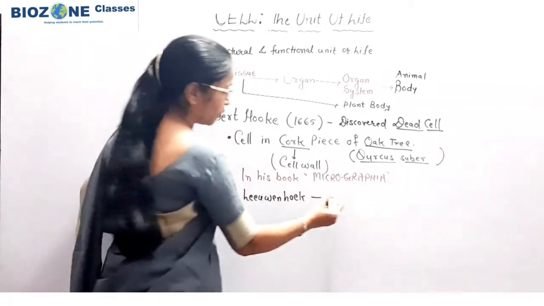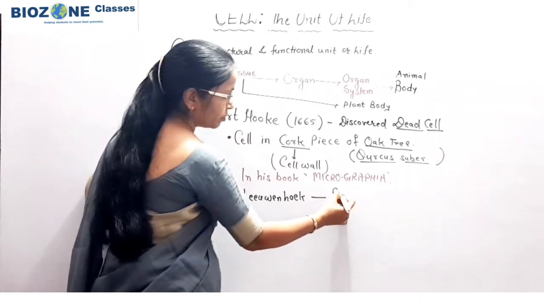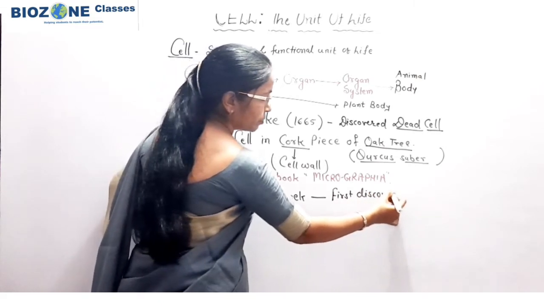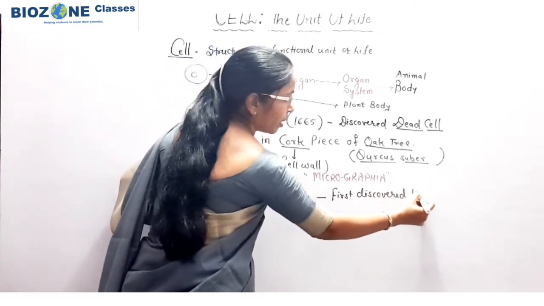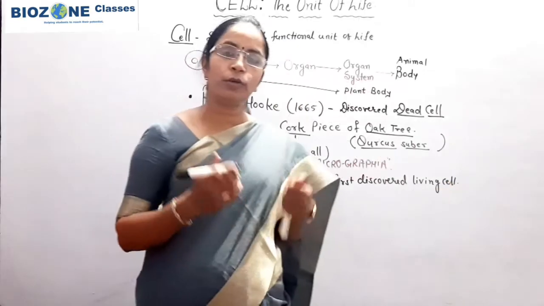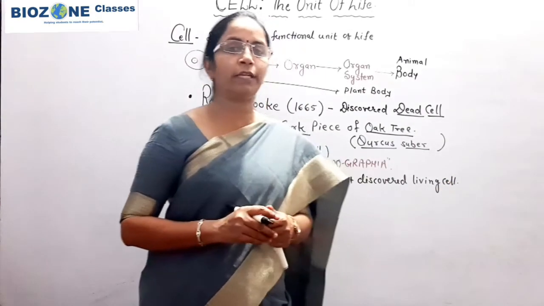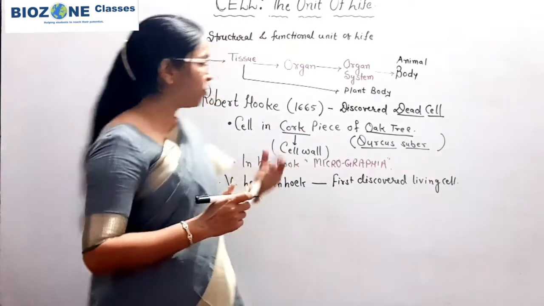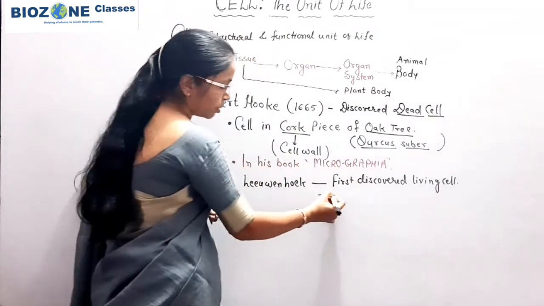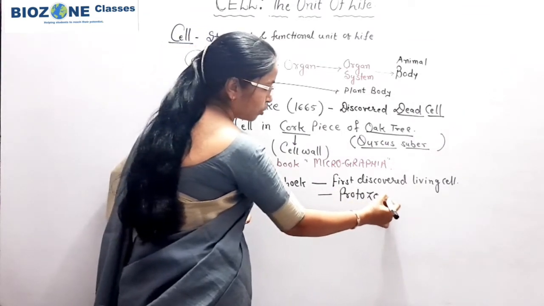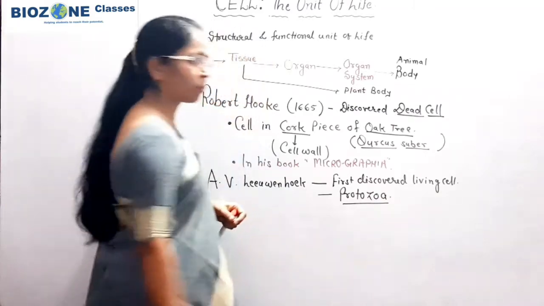He first discovered the live cell, or living cell, in a drop of rainwater, and the first living cell discovered by Leeuwenhoek is protozoa. You simply remember this for objective purposes.